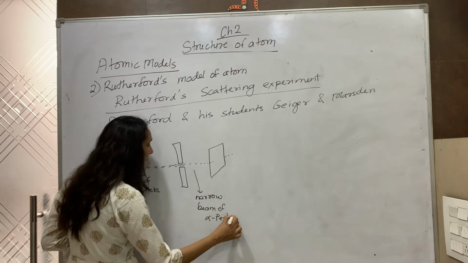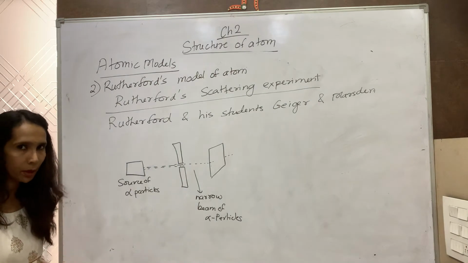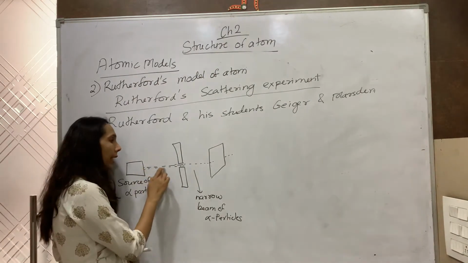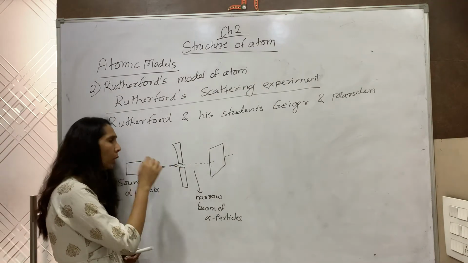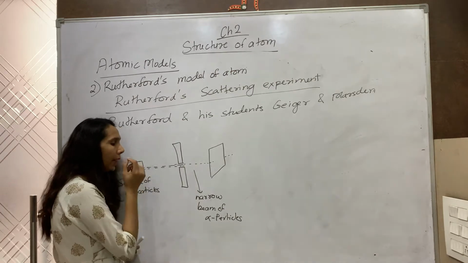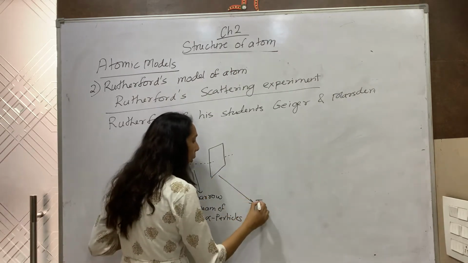So again I am repeating. We take a source of alpha particles, some radioactive substance which is continuously emitting alpha particles. We pass the alpha particles through a small hole in a lead plate, so that I get a narrow beam of alpha particles which are bombarded on a thin gold foil.